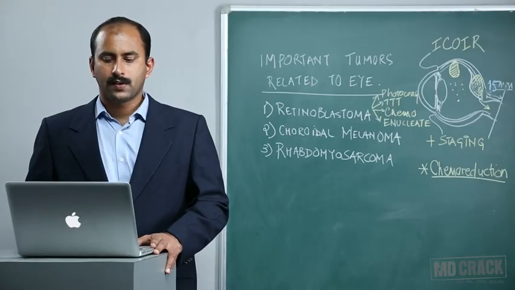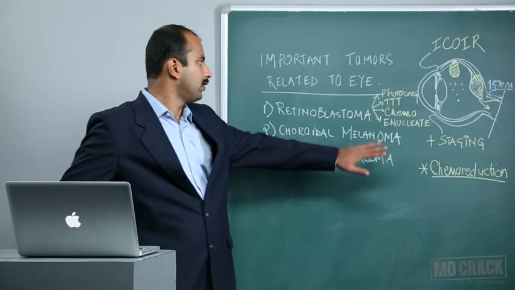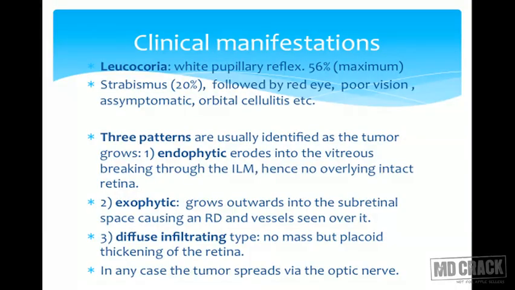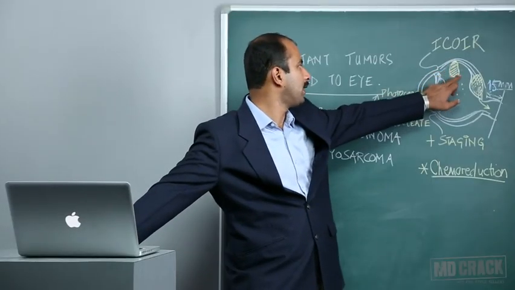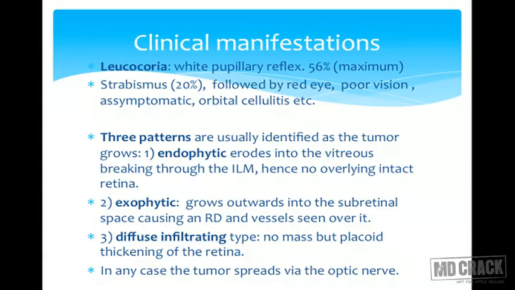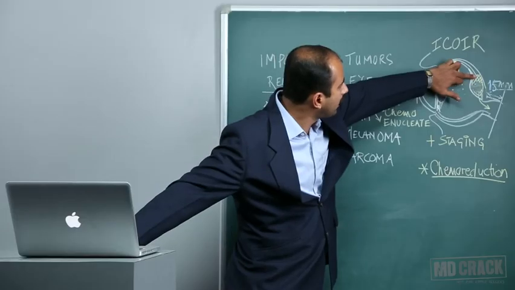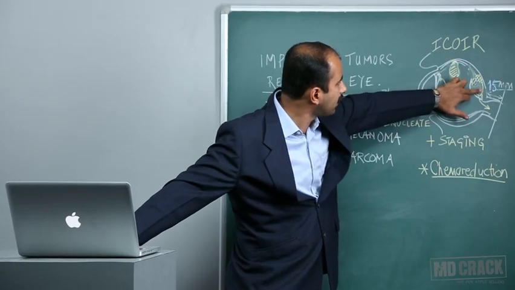Three patterns are usually defined for the tumor as seen here. Endophytic erodes into the vitreous cavity, breaking through the internal limiting membrane of the retina and grows as a fungating mass into the vitreous cavity. The second is the exophytic one, where the internal limiting membrane remains intact. The tumor goes outwards into the choroid and the subscleral space and causes a retinal detachment or elevation. The third is the diffusely infiltrating type, in which there is a placoid growth where the retinoblastoma will spread into the layers laterally.